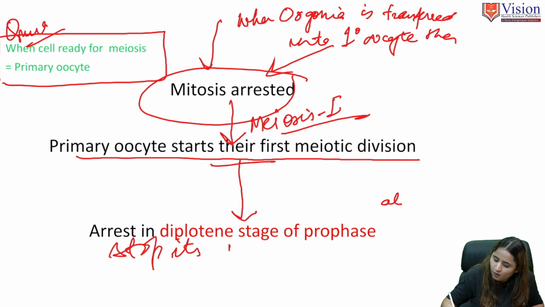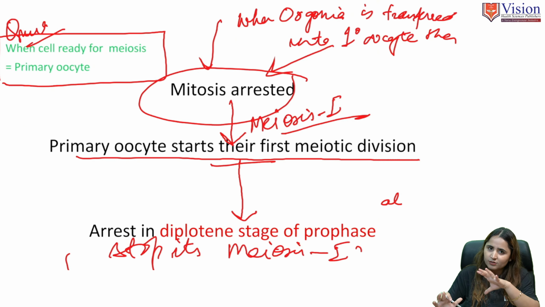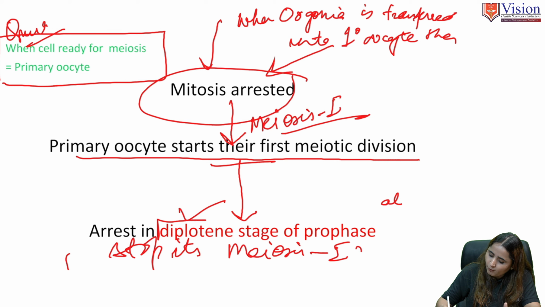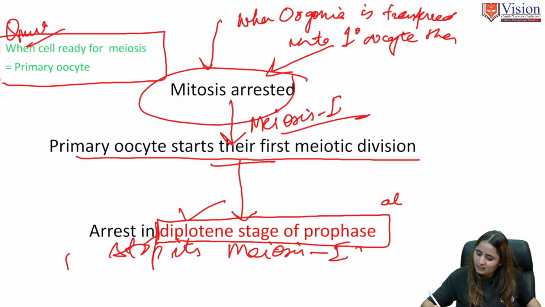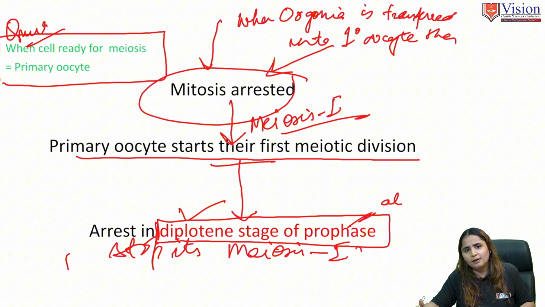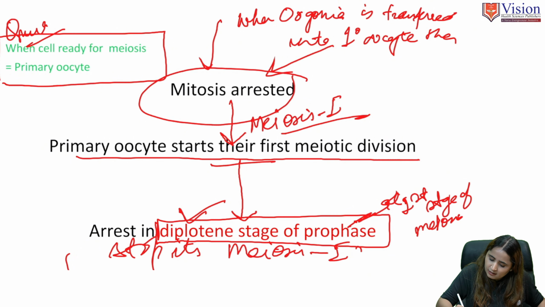The primary oocyte undergoing meiosis 1 will halt, it will arrest its meiosis at what stage? At the diplotene stage of prophase. We all learned that meiosis has four stages: prophase, metaphase, anaphase and telophase. Prophase is the first stage of meiosis, and diplotene is the fourth stage of prophase.